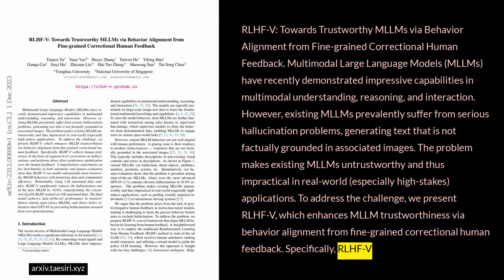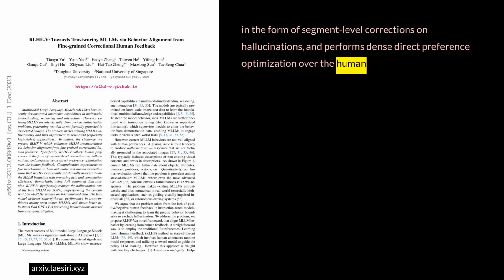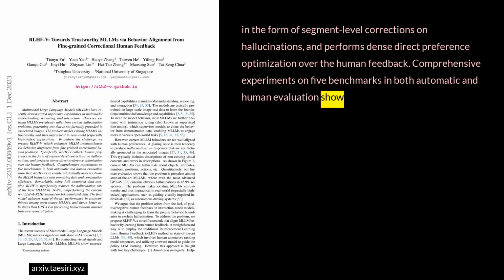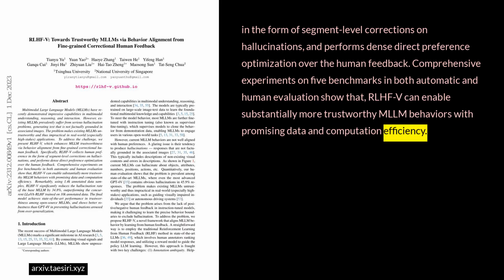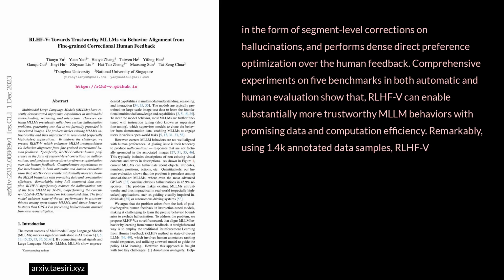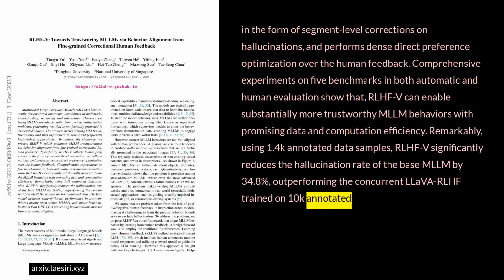Specifically, RLHF-V collects human preference in the form of segment-level corrections on hallucinations and performs dense direct preference optimization over the human feedback. Comprehensive experiments on 5 benchmarks in both automatic and human evaluation show that RLHF-V can enable substantially more trustworthy MLLM behaviors with promising data and computation efficiency. Remarkably, using 14K annotated data samples, RLHF-V significantly reduces the hallucination rate of the base MLLM by 34.8%, outperforming the concurrent LLaVA-RLHF trained on 10K annotated data.